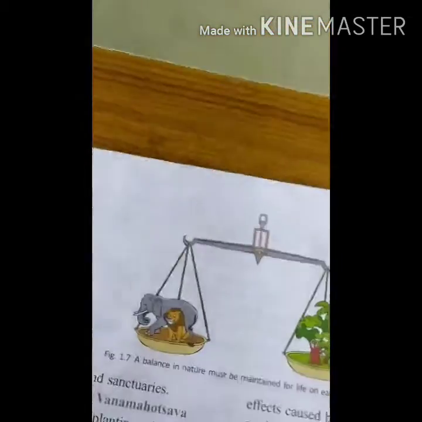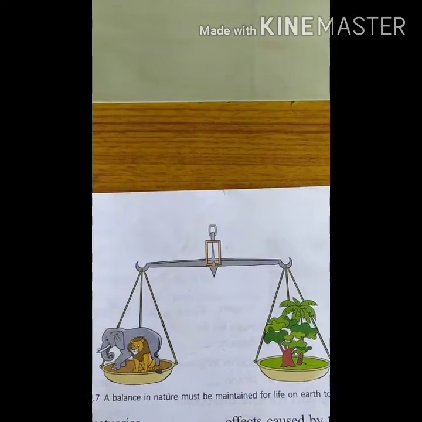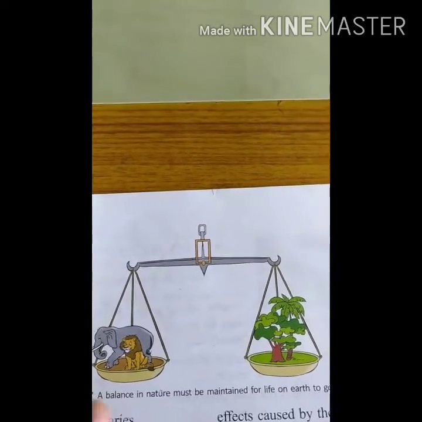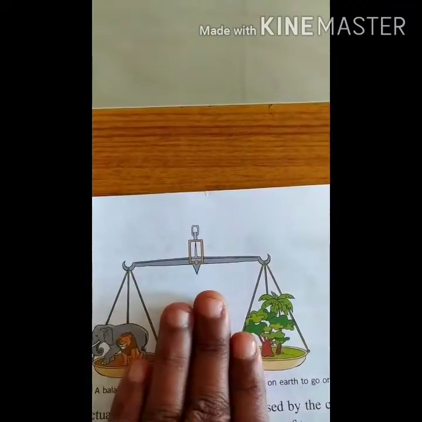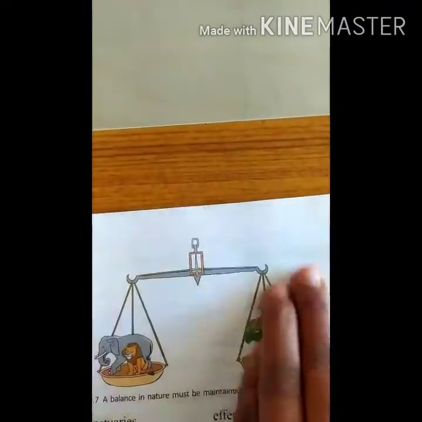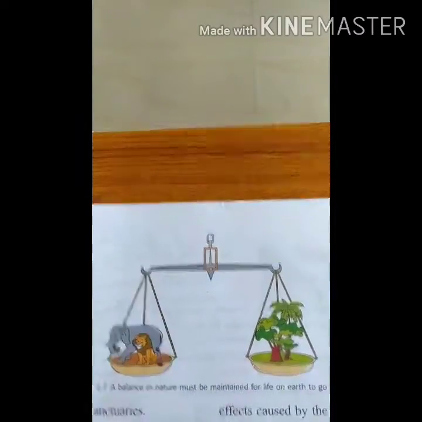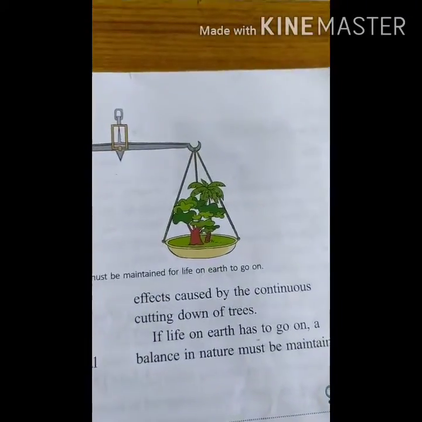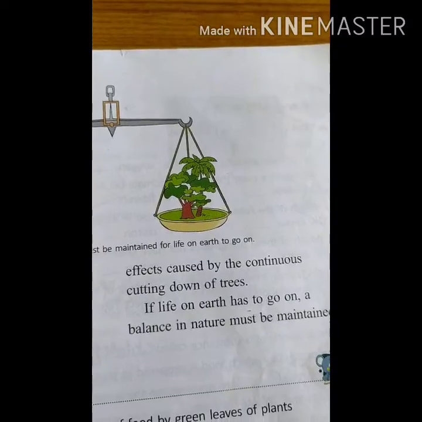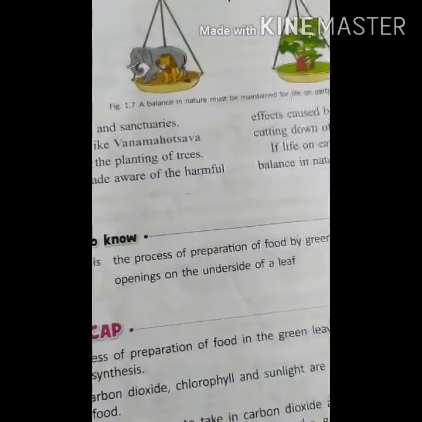Yes, are you seeing this picture, children? A balance in nature must be maintained. This is the plant life, and this is the animal life. Plant life and animal life must be in balance. It should not go up, it should not go down. It should be in the same position. If we have to survive on this earth, then it is compulsory to maintain our balance. We should not disturb the ecological balance. Okay, children?